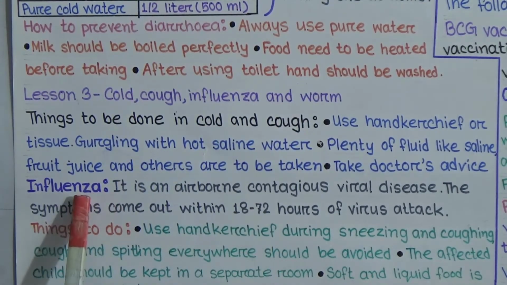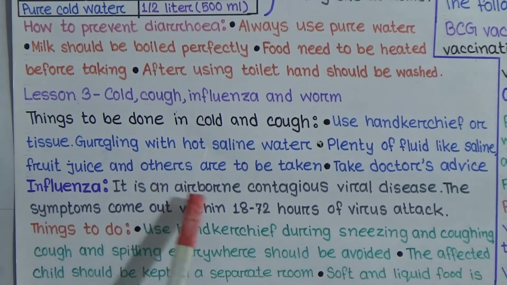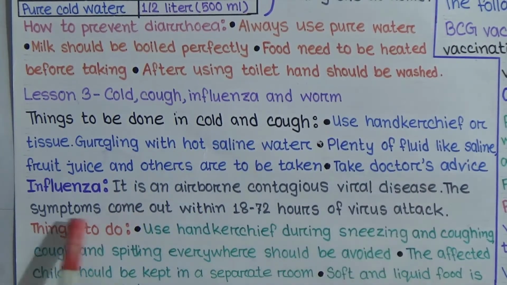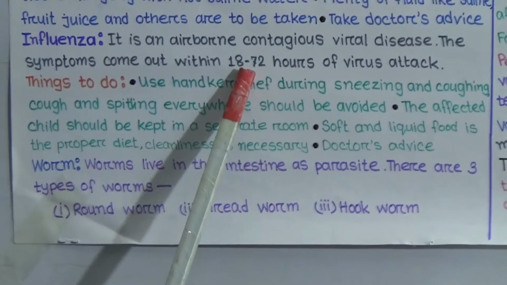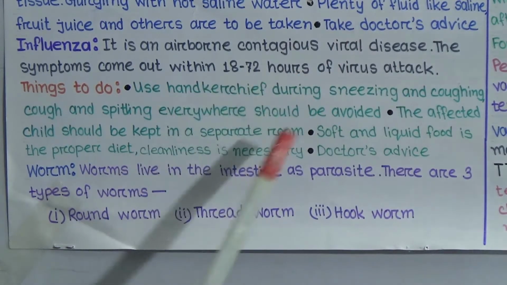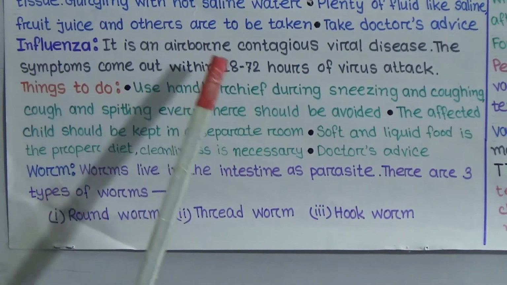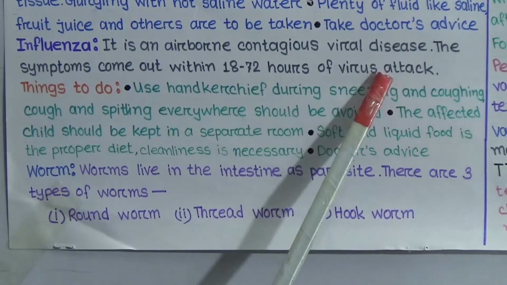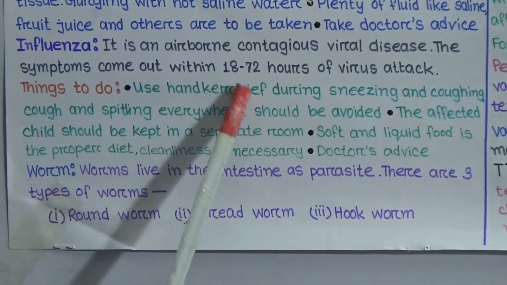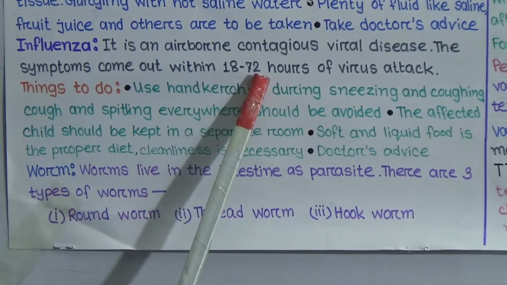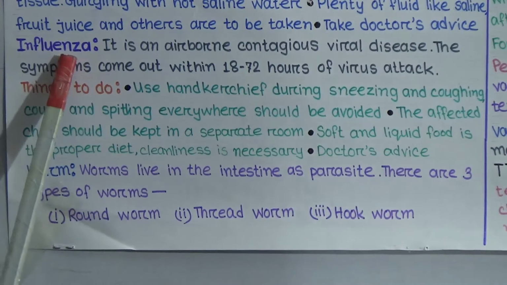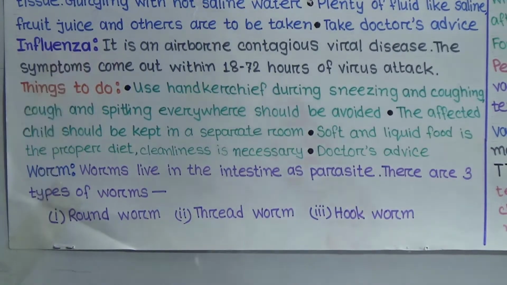Next, influenza. What is influenza? It is an airborne contagious viral disease. The symptoms come out within 18 to 72 hours of virus attack. So if any virus, that means an influenza-carrying virus, attacks us, the symptoms will show within 18 to 72 hours. So what do we have to do if a child or a person is affected by influenza?